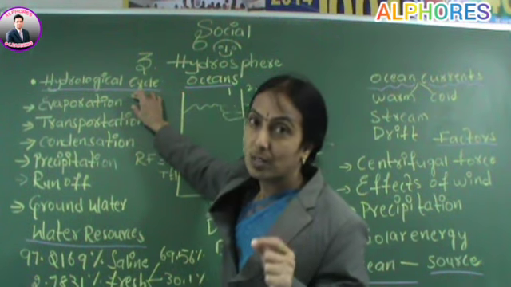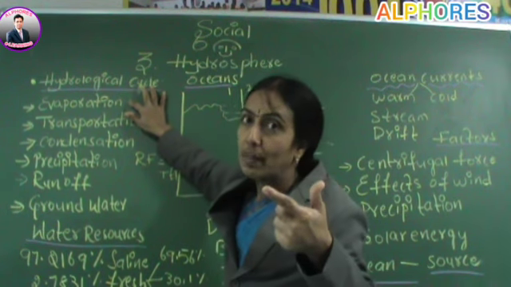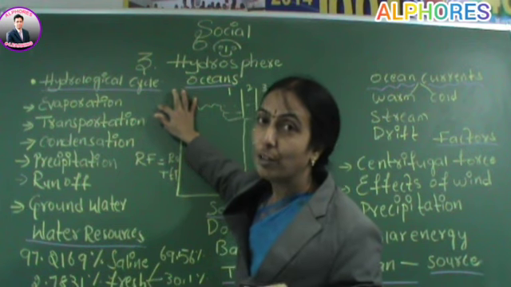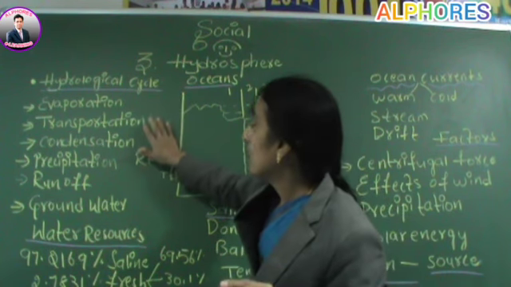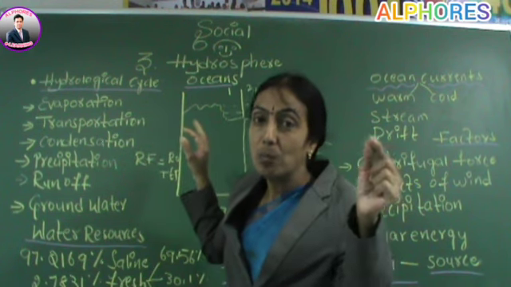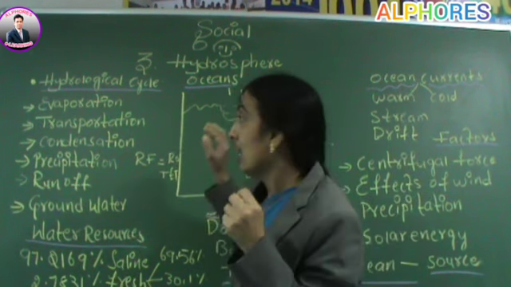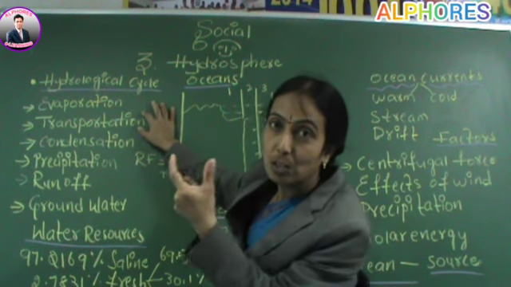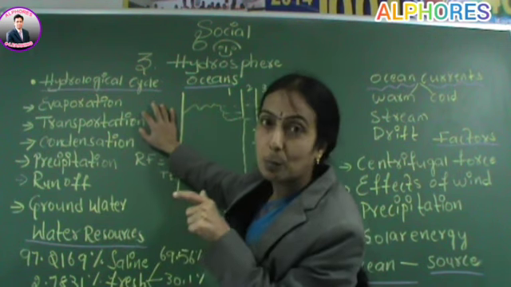Evaporation means the conversion of water into vapor. Plants also release a considerable amount of water vapor into the atmosphere, which is called transpiration. Transportation means the movement of water through the atmosphere, from over the oceans to the land, in the form of clouds. That process is called transportation.